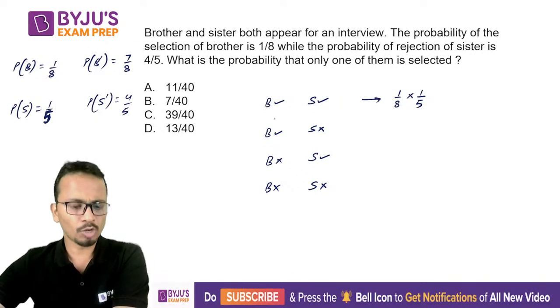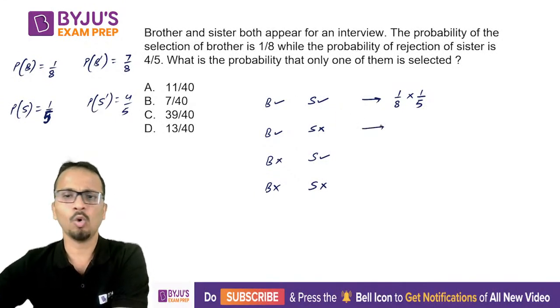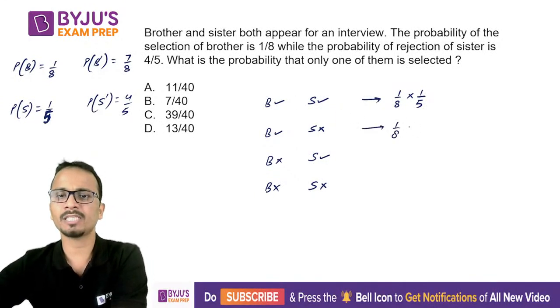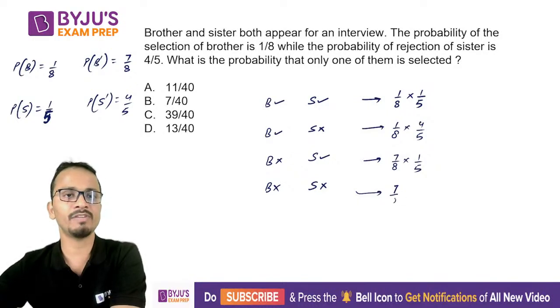Now I'll write the probabilities for each and every case separately. Brother selected, sister selected, so that means both of them are selected. Only brother is selected: 1 by 8 into 4 by 5. Only sister is selected: 7 by 8 into 1 by 5. And none of them is selected: it will be 7 by 8 into 4 by 5.